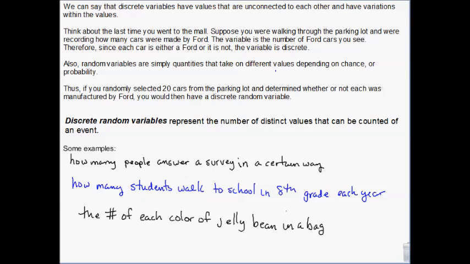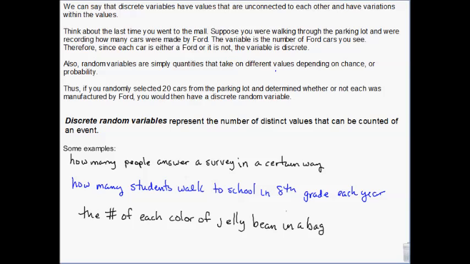We have how many people will answer a survey in a certain way. So if you've seen those survey takers that are on the street and you answer the survey, how many people answer yes, how many people answer no on any given day. Discrete because you've got individual people giving individual answers. Random because we have no way to predict how many people are going to answer that way. And variable because it'll change from time to time.